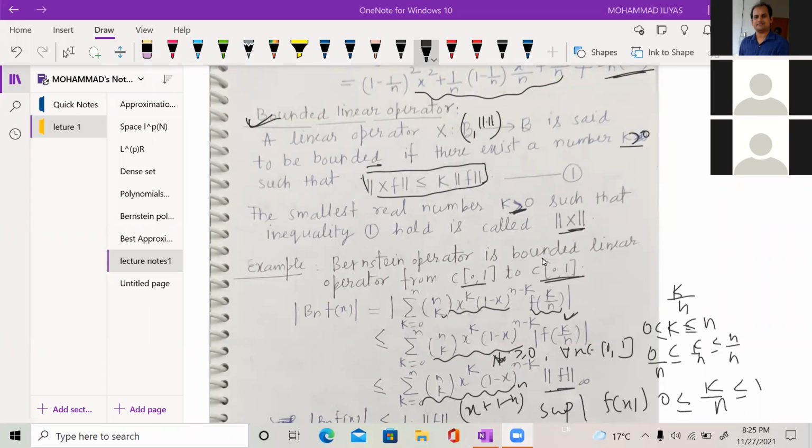What we mean by norm of Xf less than or equal to k times norm of f. Look, this f you are choosing from your domain, and on f you have the norm present on your domain. Xf is a member of your codomain, and on Xf you have the norm present on your codomain. So you have to use the available tools, because you are in the domain.